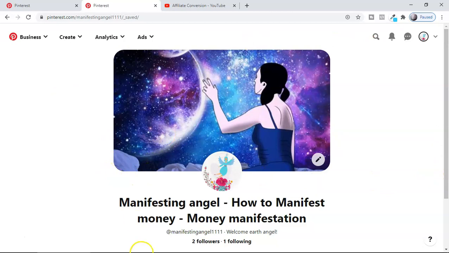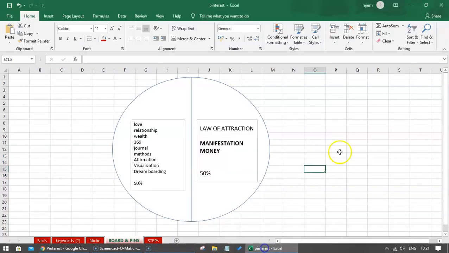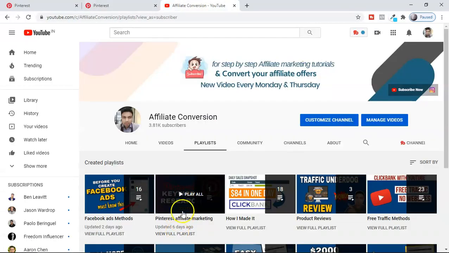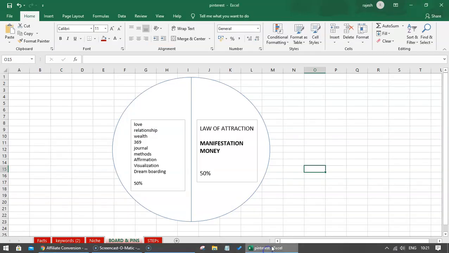This is the quick tips for you. And then guys, you must watch my old video which I was talking about. This is the video I was talking about, Pinterest affiliate marketing. You're going to see the keyword research. I showed 4 methods of keyword research in that video. You must watch that before you watch this video, because it's all about keyword research.